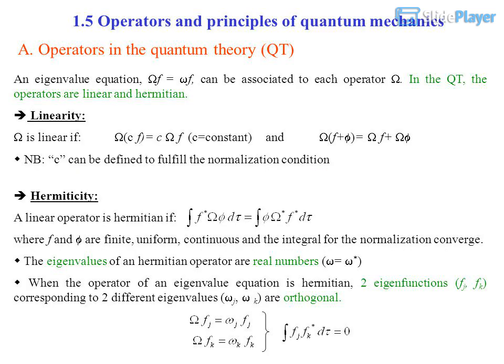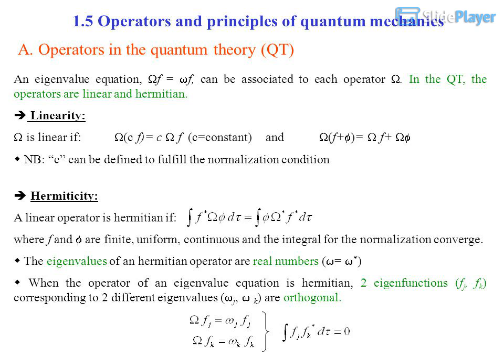1.5 Operators and Principles of Quantum Mechanics. A. Operators in the quantum theory, QT. An eigenvalue equation, Fψ = fψ, can be associated to each operator. In the QT, the operators are linear and Hermitian. Linearity: F is linear if F(cψ) = cFψ, c being a constant, and F(ψ1 + ψ2) = Fψ1 + Fψ2. NB: c can be defined to fulfill the normalization condition.